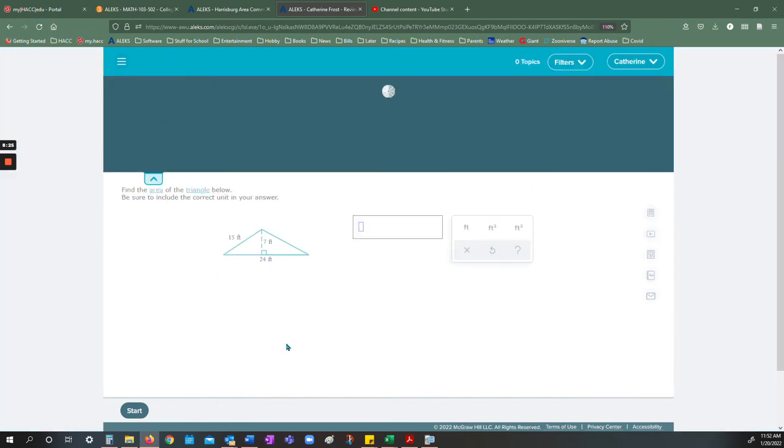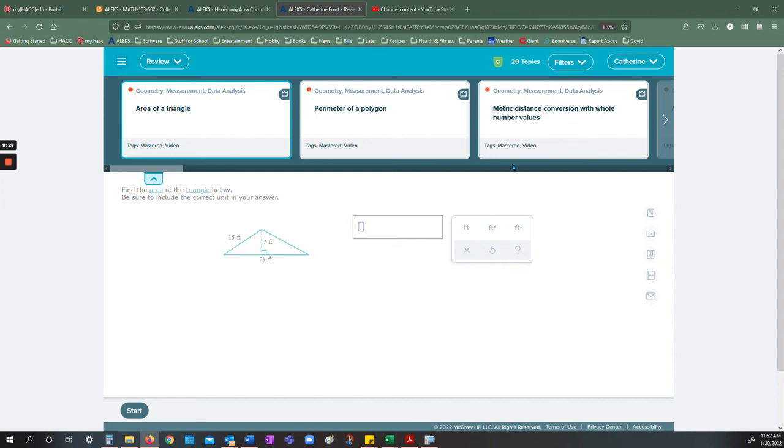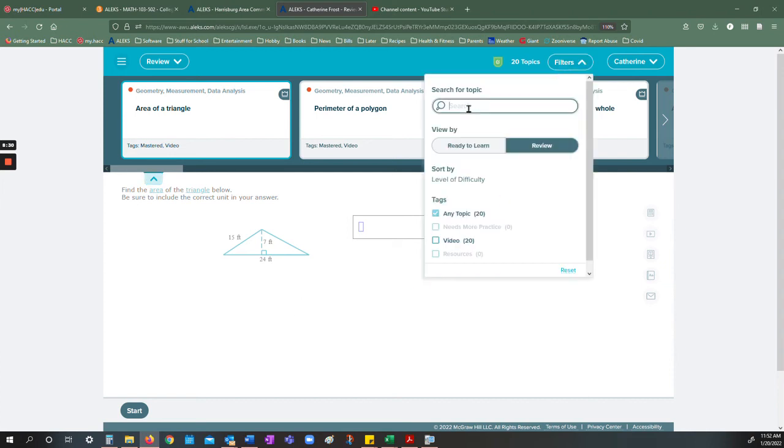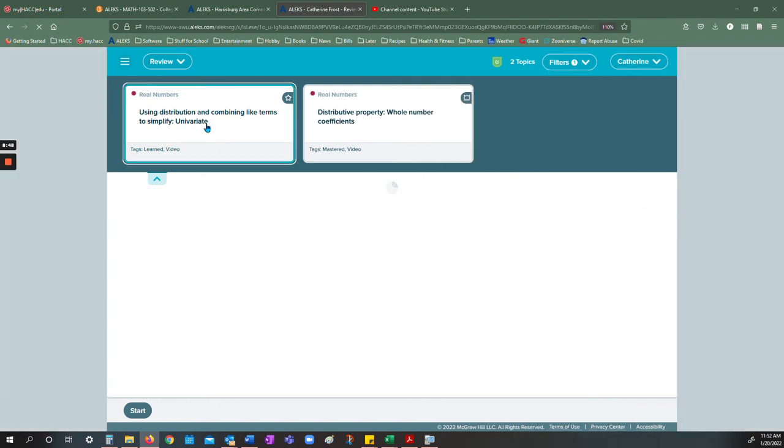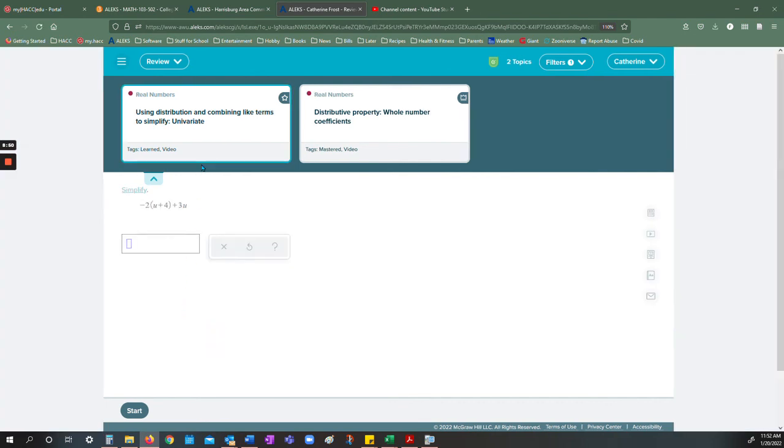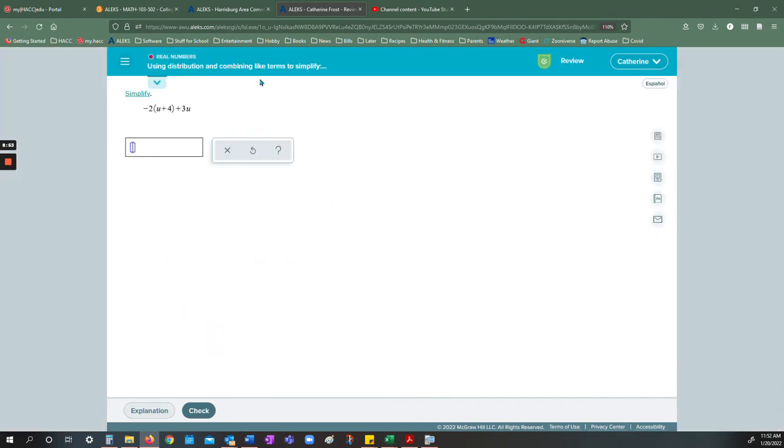So if I feel like I need a little more practice with whatever I was just working on, I can click where it says filters and click in this search bar. And I think there was something about distributed property, so I'm going to look, see, oh, it'd be good if I spelled it right. Okay, so here we go. Okay, I think this was the one it was. So it's good to write down whatever topic you're working on, at least, abbreviated, so that you can find it. If you have trouble with it, you can find it more easily later to get a little extra practice.